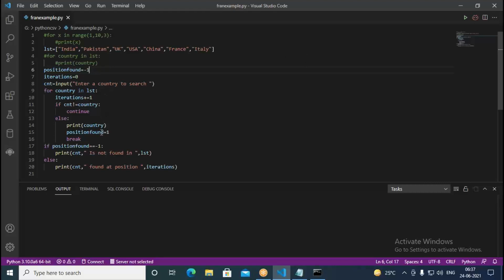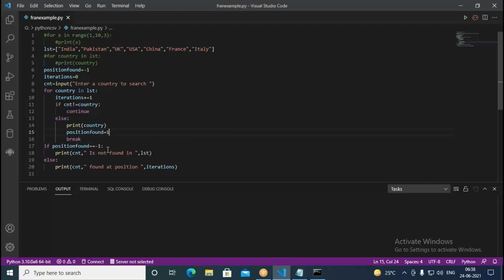But as soon as a country is found in the list, I make it 1. That means the country is found. But there is no guarantee the given country is going to be found. So as long as it's not found, position found equals -1 only. But whenever we find the country, whatever CNT we enter equals country. In such a case, position found will become 1. So immediately we break it.